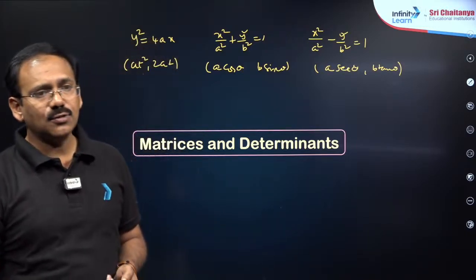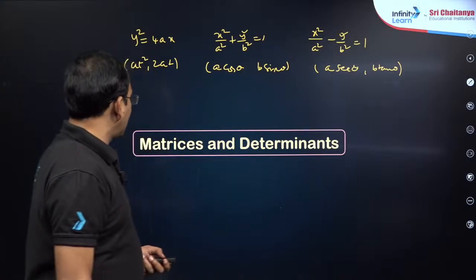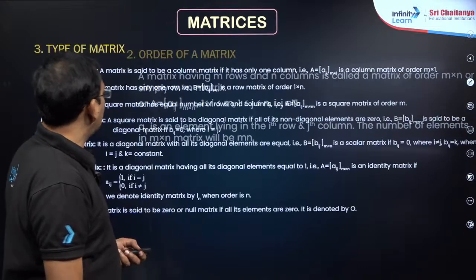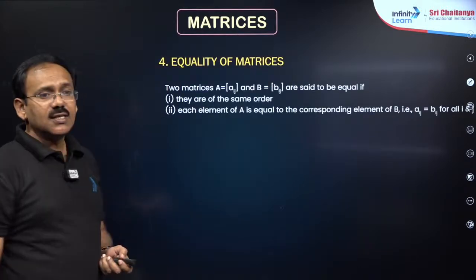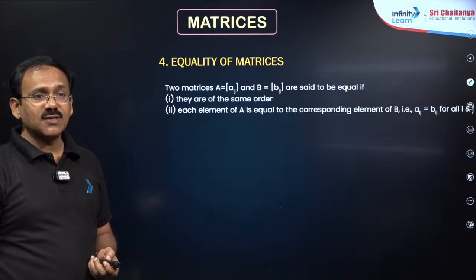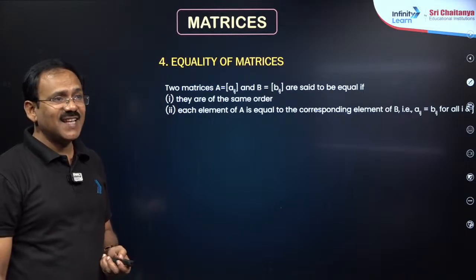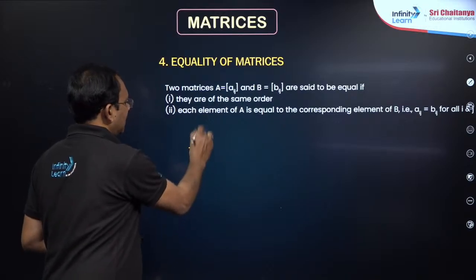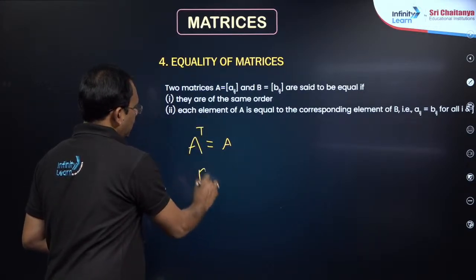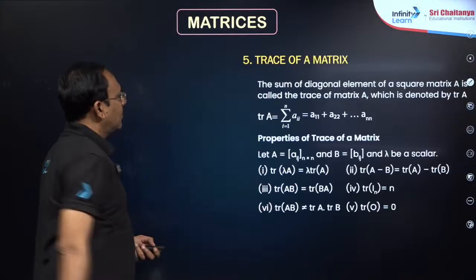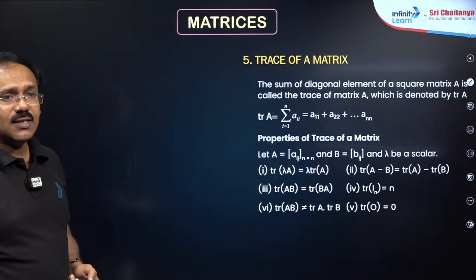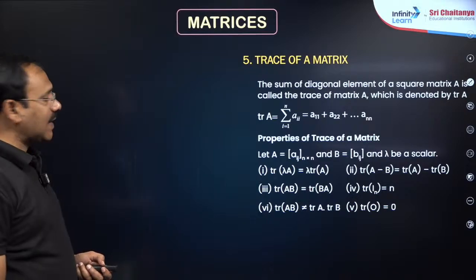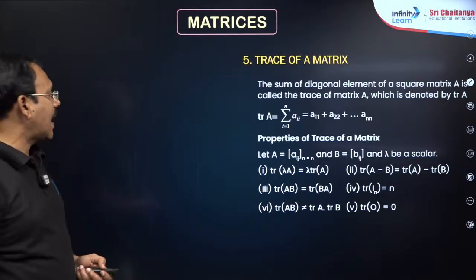Then we need to go back to algebra. So matrices, basic formulas you know well, nothing special here. Especially a symmetric matrix is Aᵀ = A. Skew symmetric means Aᵀ = −A. This is important. Trace of a matrix is nothing but the sum of the elements in the principal diagonal.